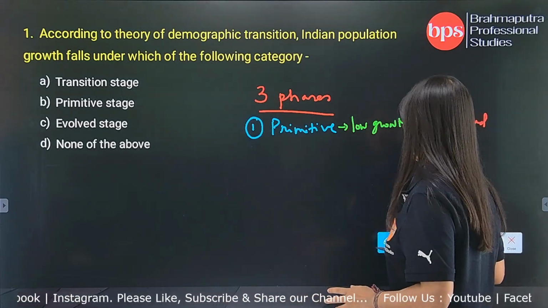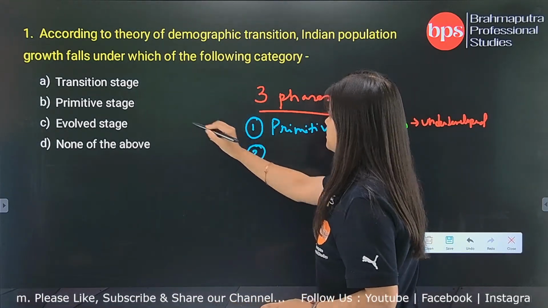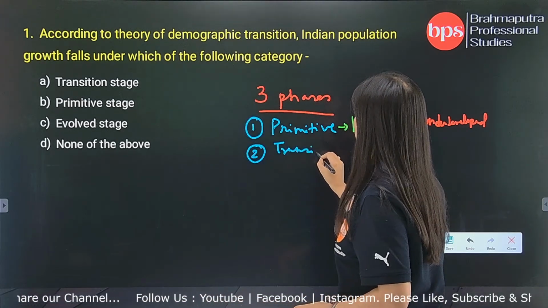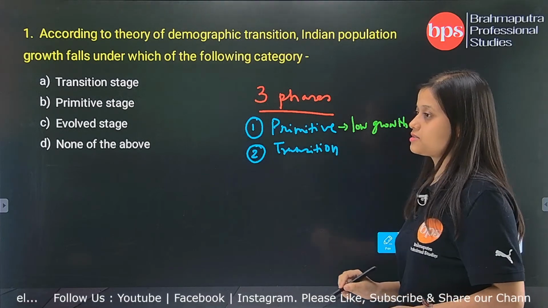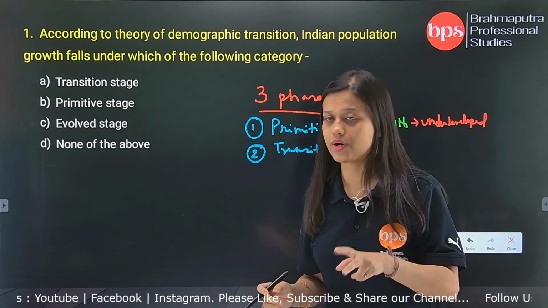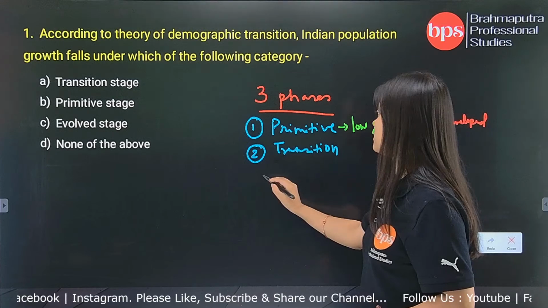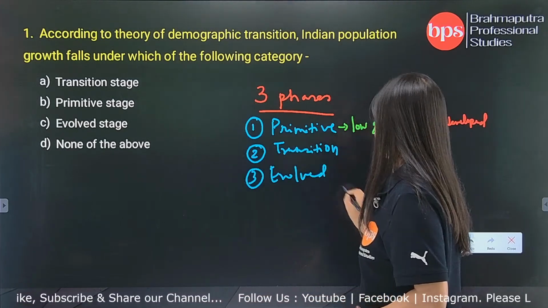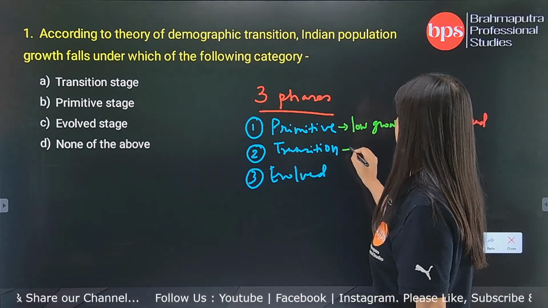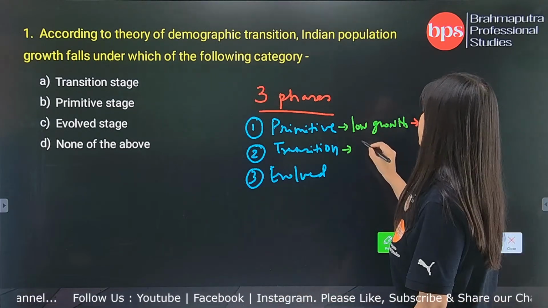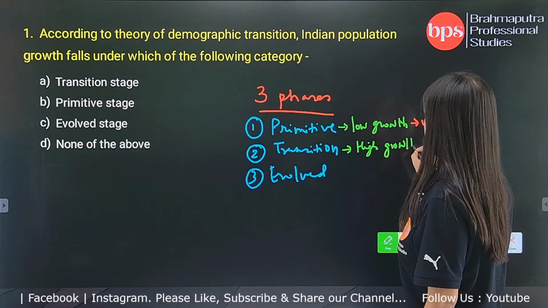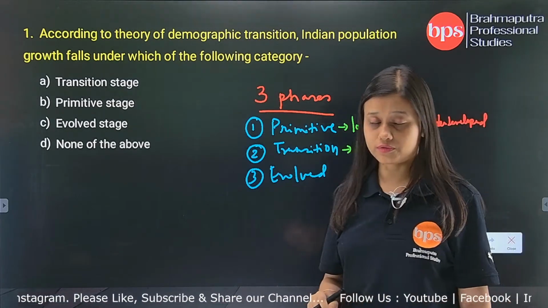And then we come to the next stage. The next stage is the transition phase. Now, what is the transition phase saying? The transition phase is actually the middle part between the primitive and the evolved stage. Okay, it is the middle part. The transition is characterized by high growth rate of population. Why is there a high growth rate?